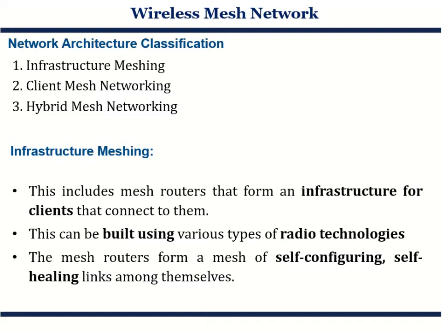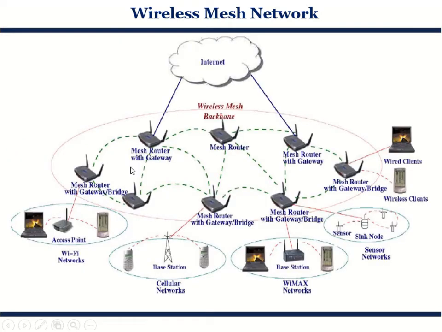Let's see the architecture depiction. You will have the internet and a wireless mesh backbone where the mesh routers and the gateway are communicating with each other, and the access points, Wi-Fi, cellular, WiMAX, and all other things are outside this particular wireless mesh network.